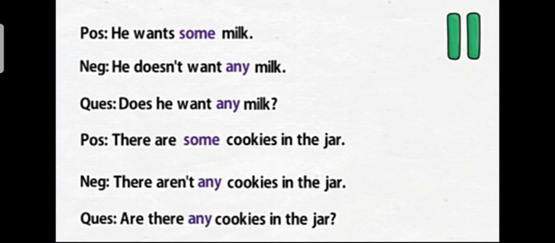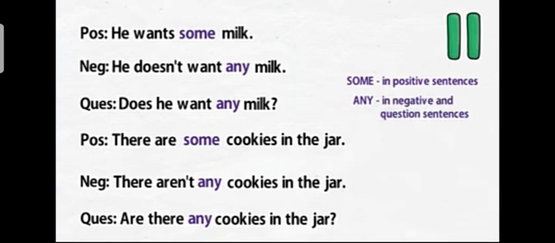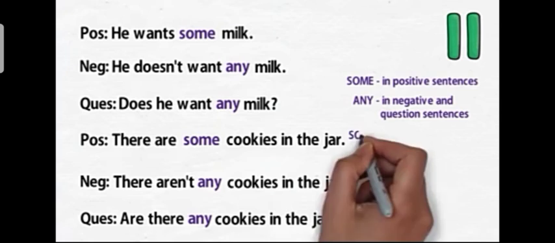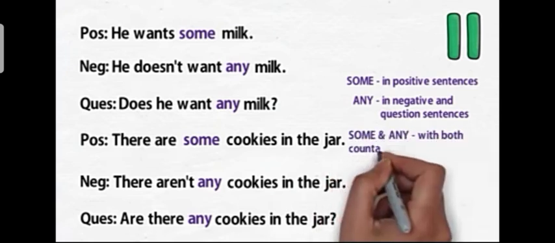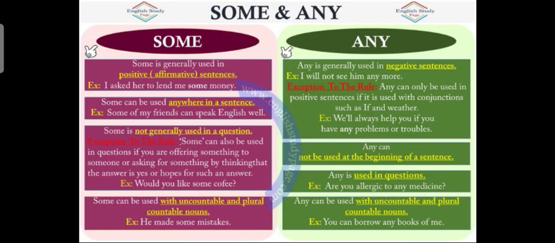The negative sentence will be, there aren't any cookies in the jar. And the question can be framed as, are there any cookies in the jar? Now you have noticed that some is used in positive sentences and any is used in negative or question sentences. Some and any are used with both countable and uncountable nouns. Let us revise the topic that we have discussed.